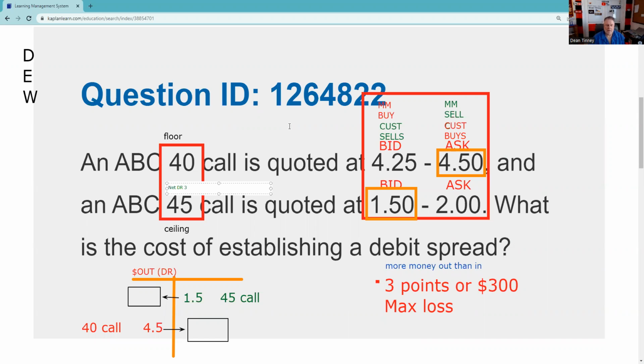Now you can either memorize that the maximum gain in a debit spread is the difference in the strikes less the net debit. I just think it's easier, by the way, to say, well, if I spent 3, then what I can make is the difference, right? If I buy the stock at 40 and sell at 45, I'd make 5. I spend 3, so I make 2. I just think that's an easier way to go. But my max gain here is 2.